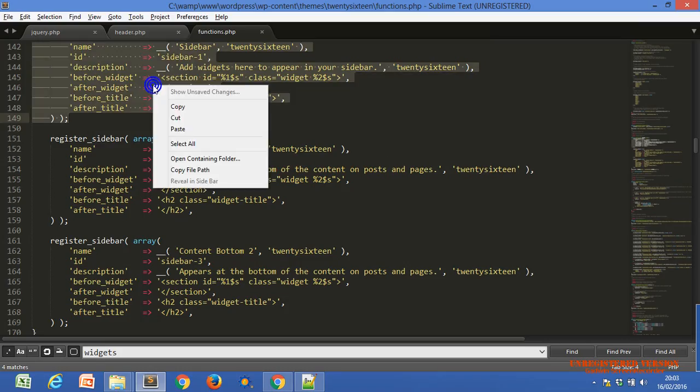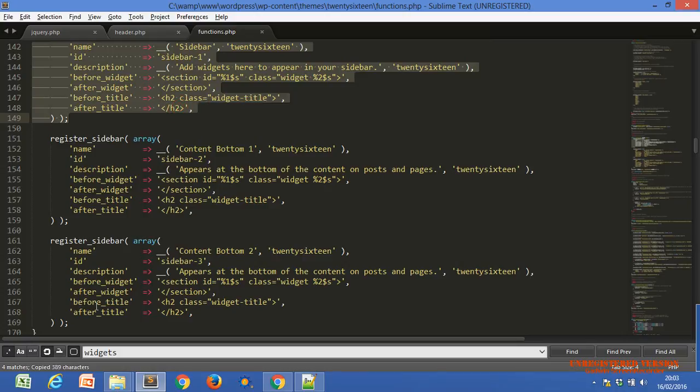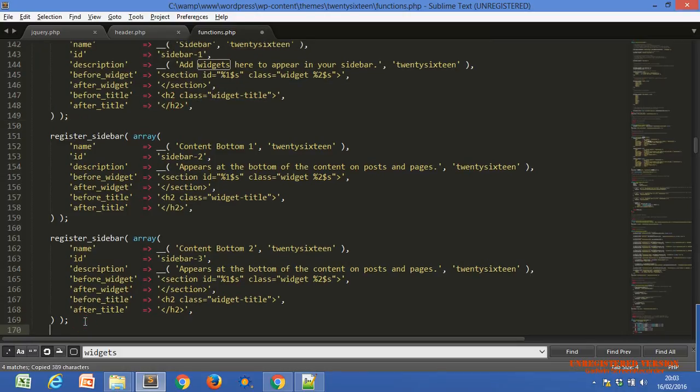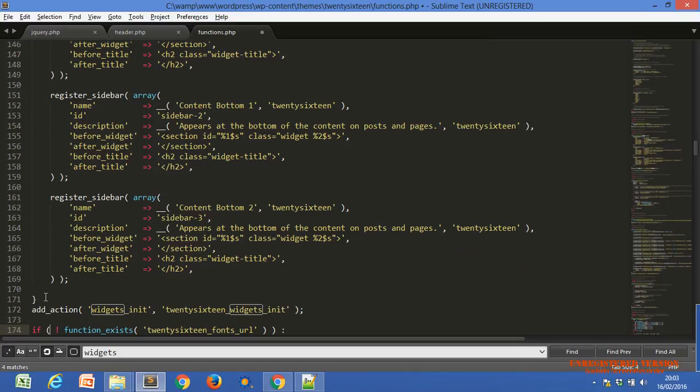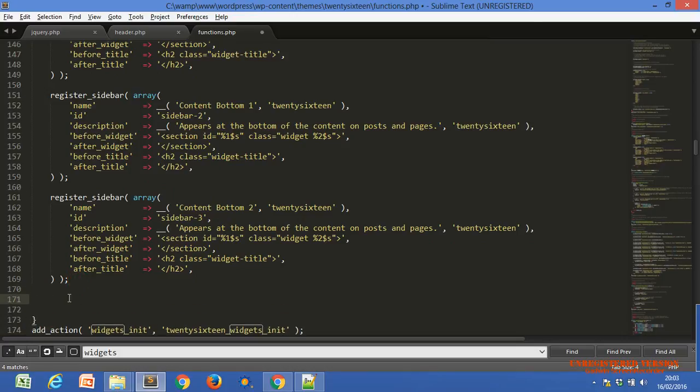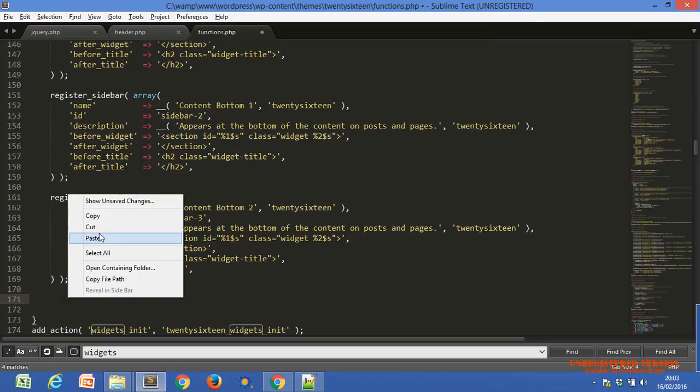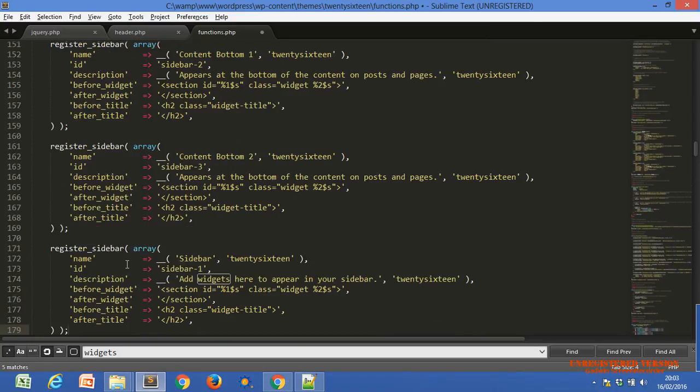Now what I have done is copy one of them and paste it at the bottom, just before the end of the curly bracket. I'm pasting whatever I have copied. You have to change only this id.